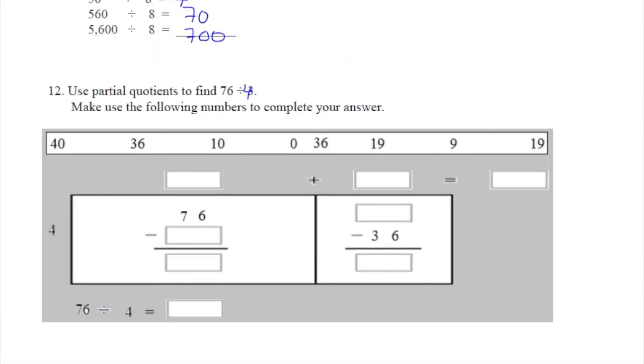Next question. Use partial quotients to find 76 divided by 4. Use the following numbers to complete your answer. 76 divided by 4. As you can notice, guys, 7 is not a multiple of 4. You have 4, 8, 12, 16, and so on.